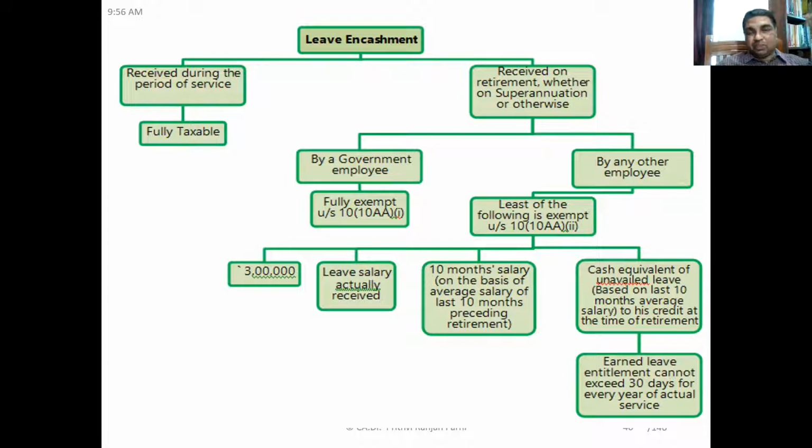The statutory limit is 3 lakh rupees. Leave actually received is compared against 10 months' salary, on the basis of average salary of the last 10 months preceding retirement. The fourth limit is the cash equivalent of unavailed leave based on the last 10 months' average salary, to his credit at the time of retirement. To his credit means if leave has been availed, that has to be deducted. And leave entitlement cannot exceed 30 days for every year of actual service. Therefore, maximum 30 days' salary for each completed year of service.